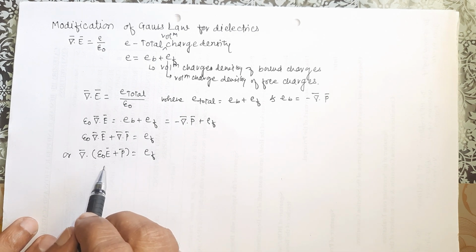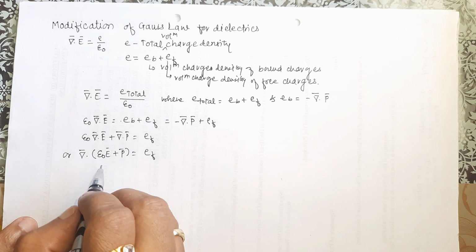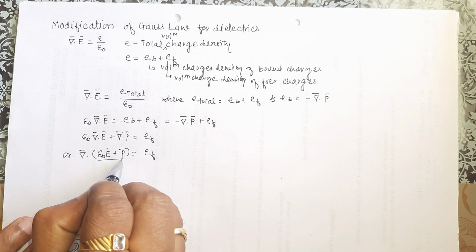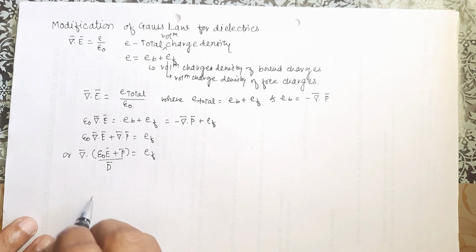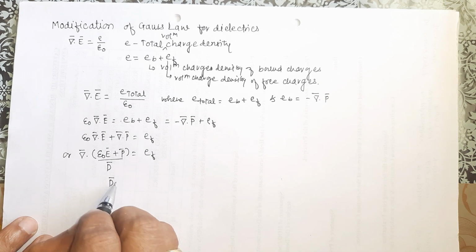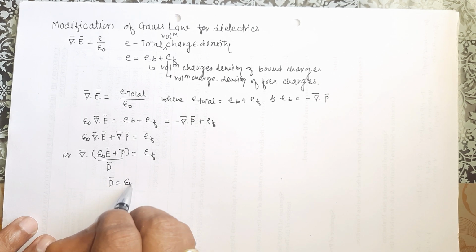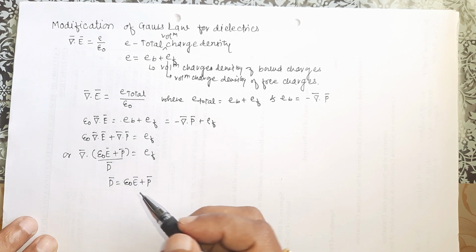The expression in parenthesis is known as the electric displacement D bar. So we can write D bar is equal to epsilon naught E bar plus P bar.